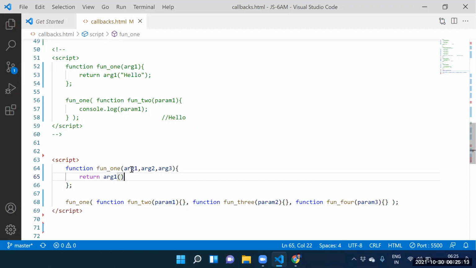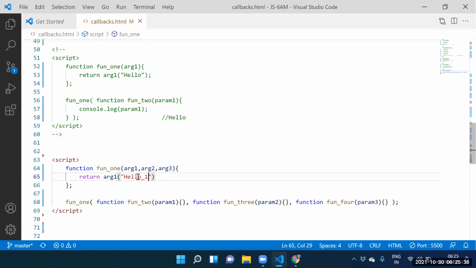But argument 1, in the sense, executing which function? Executing function 2. But while executing function 2, you need to supply parameter 1. Yes, sir. What is that parameter 1? Hello 1. We need to supply parameter 1.